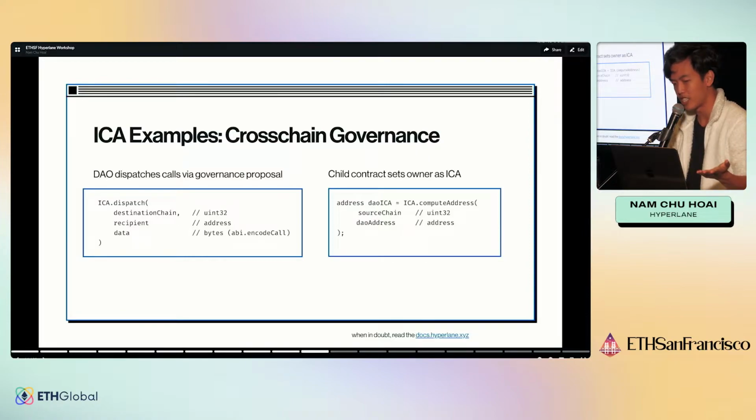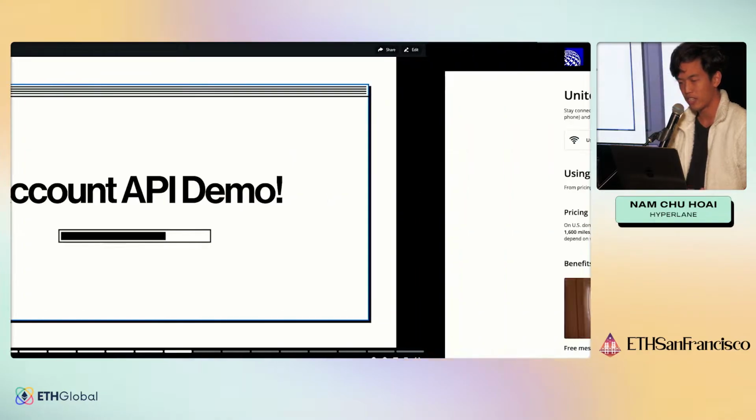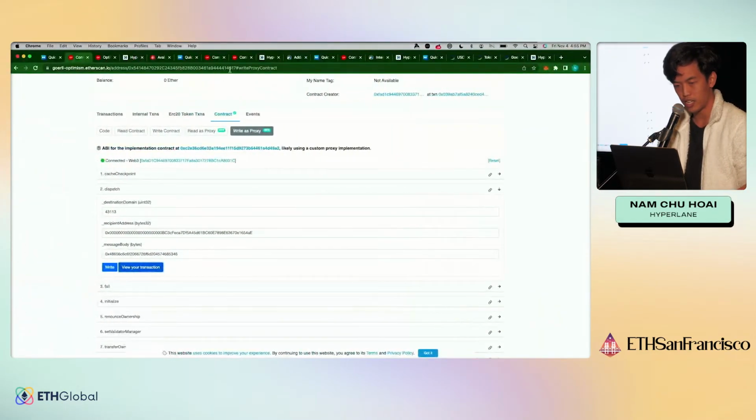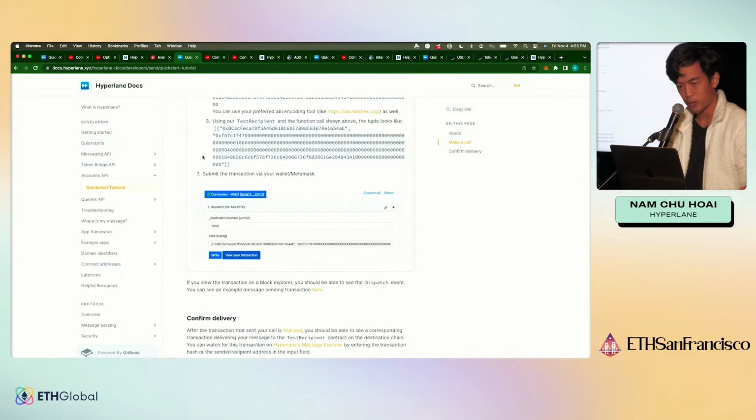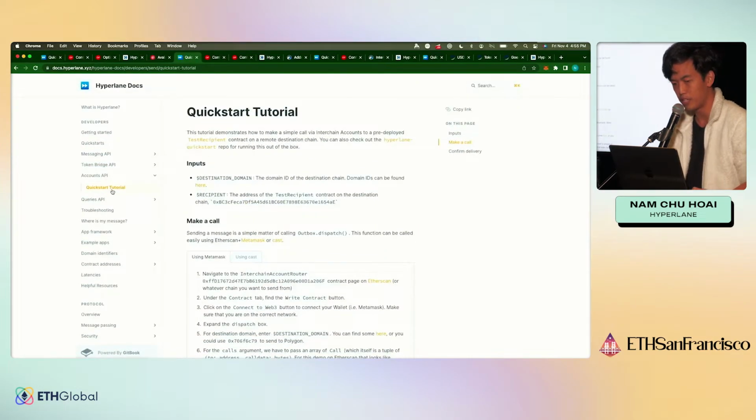And so, yeah, again, an example is governance. You have a DAO, you want to do something there. And let's do a demo once again. So again, we have a quick start right here under the accounts API.